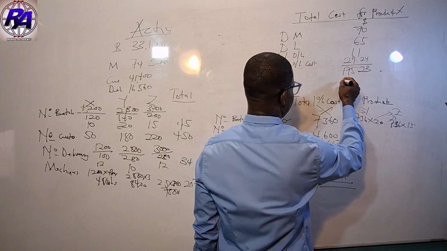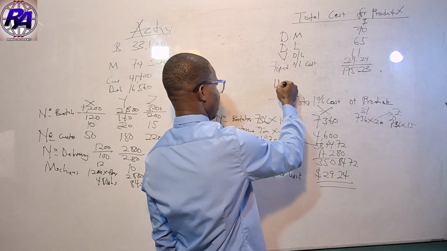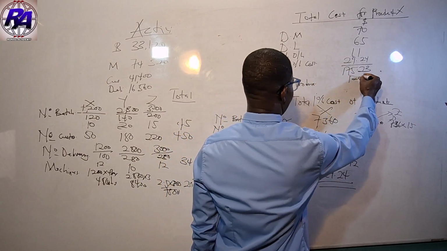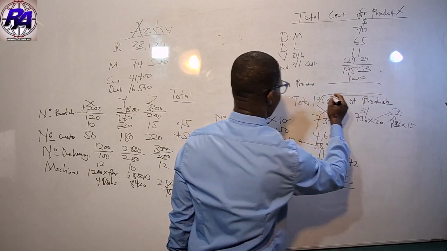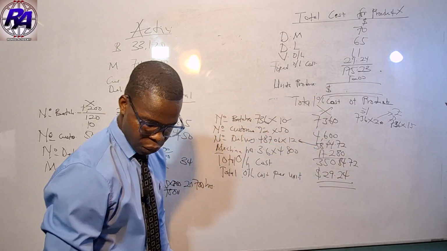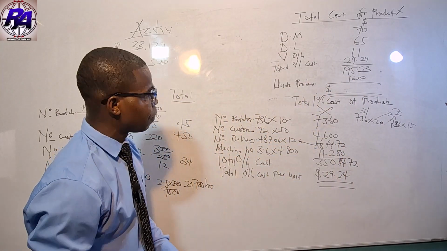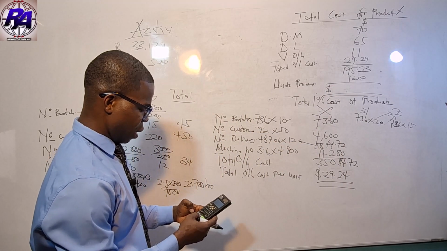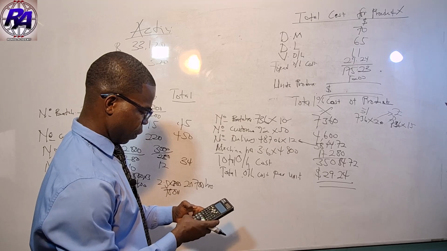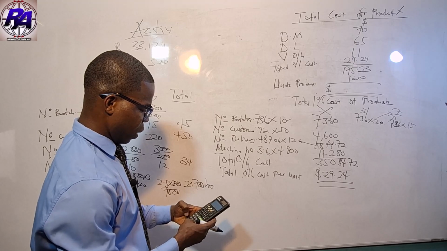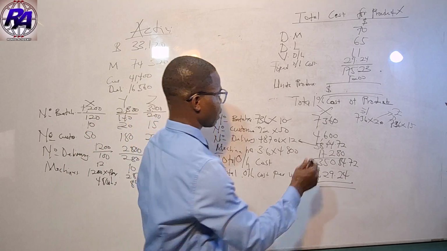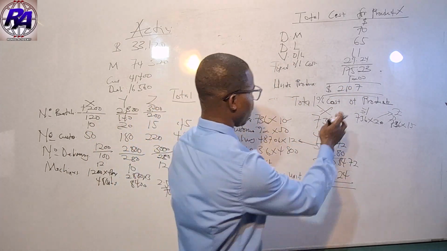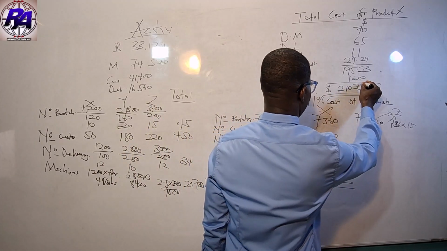Now we multiply this per unit cost by the units produced, which is 1,200, to get our total cost. 175.23 times 1,200 gives us 210,276.